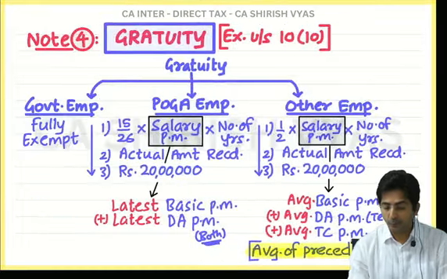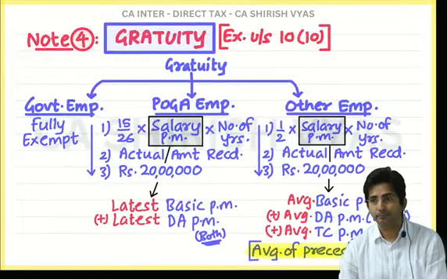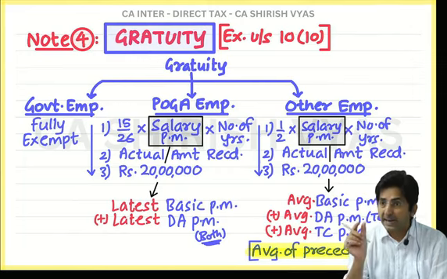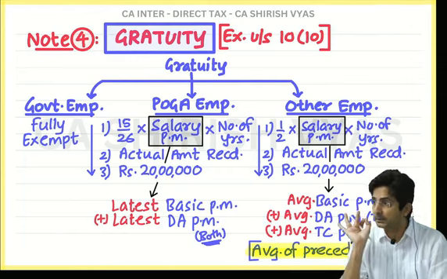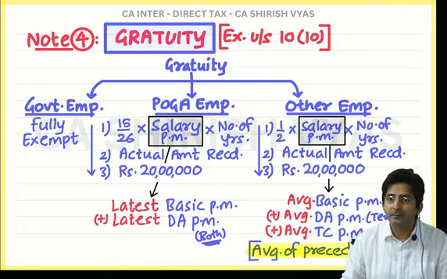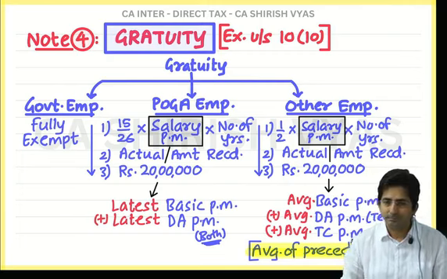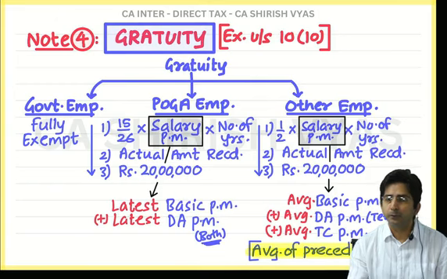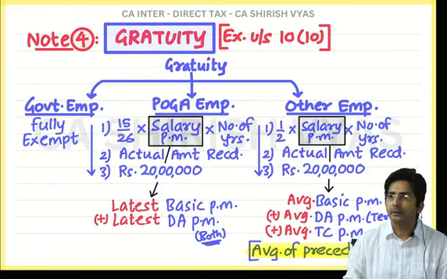Law says we don't want to keep it in fraction. So what is the rule? If the fraction is more than 6 months, more than 6 months is like more than half year. 1 year is of 12 months. So more than 6 months means more than half year. Then you treat it as a full year only.